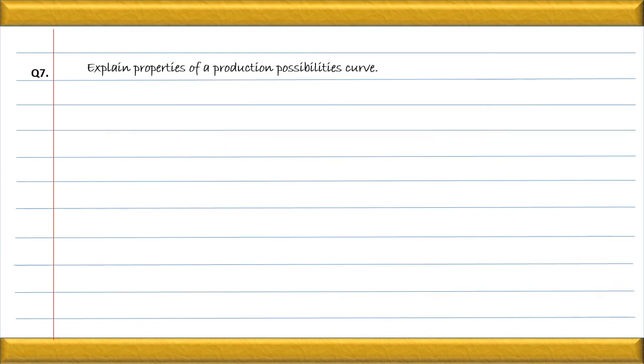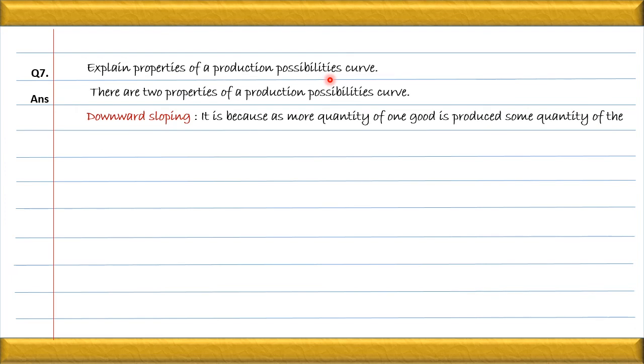Let us see the seventh question. Explain properties of a production possibility curve. There are two properties of the production possibility curve. Number one, downward sloping. PPC curve is always downward sloping. Why? Because in order to increase the production of one commodity, there is a decrease in the production of the other commodity. So in short, in the case of the production possibility curve, there exists a negative relationship between two commodities. One is increasing, other is decreasing. That is called negative relationship. Whenever we are having a negative relationship, the curve is always downward sloping.